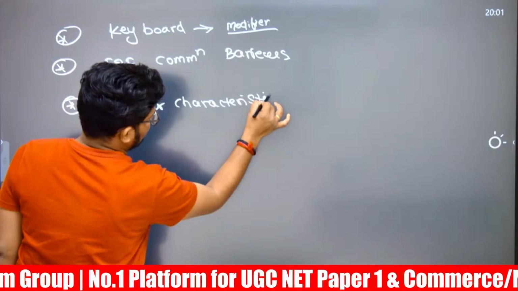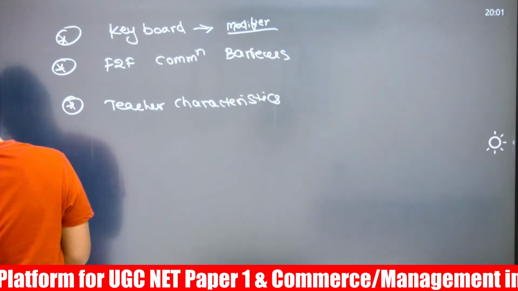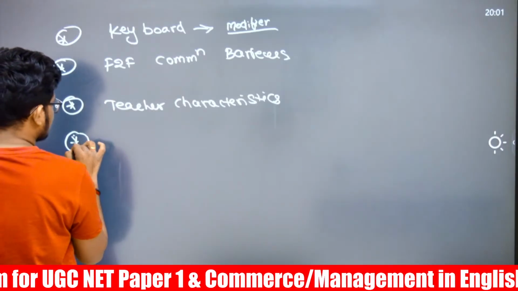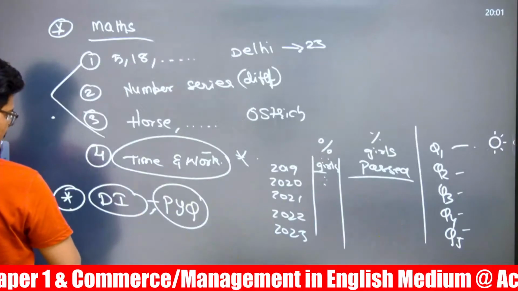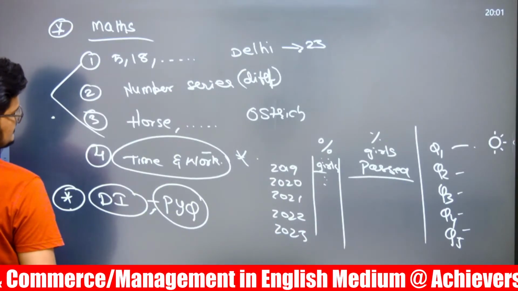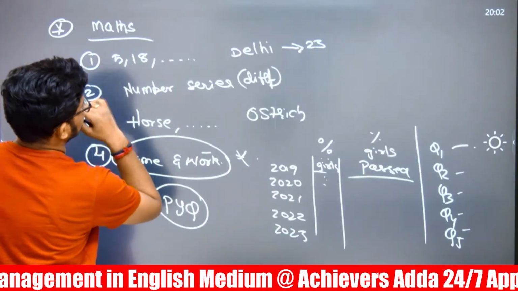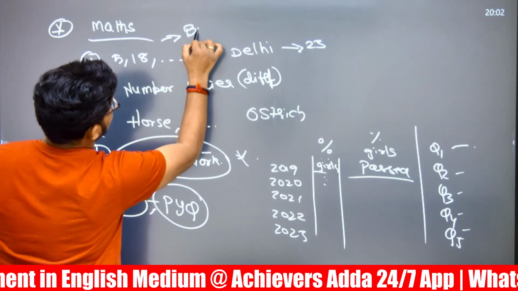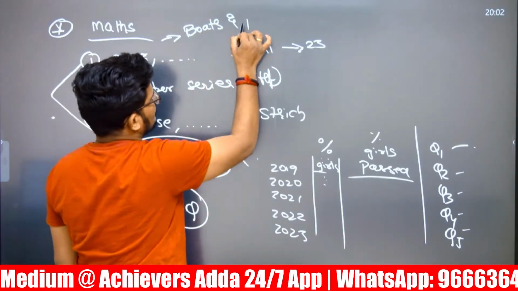This might be a theoretically easy question, teacher characteristics. After that, there is a question related to boats and streams, because in maths we have covered time and work, horse and number series, and alphabet series. One person has mentioned boats and streams, but only one person has confirmed this.